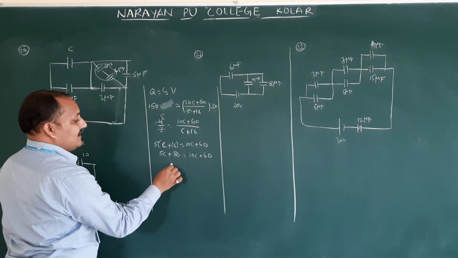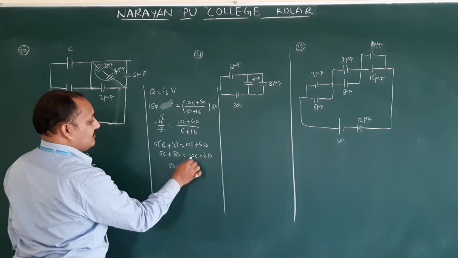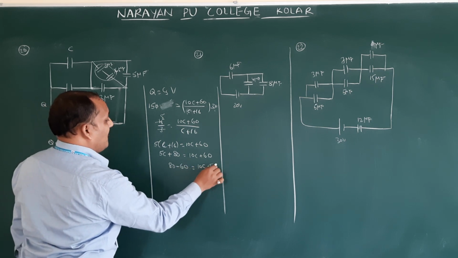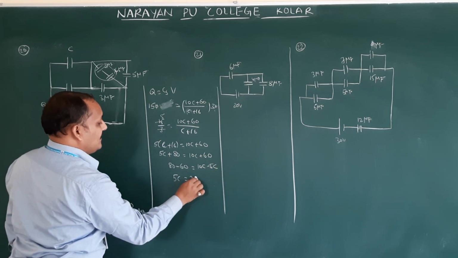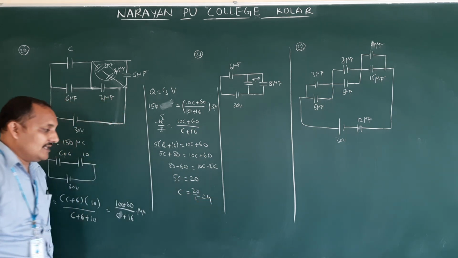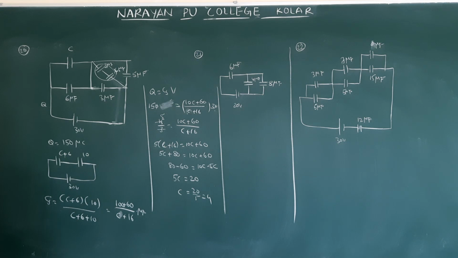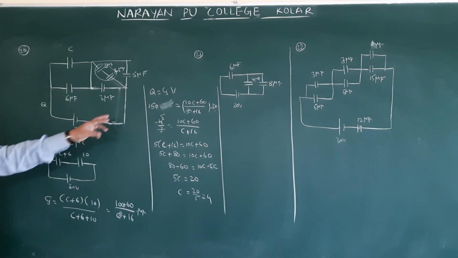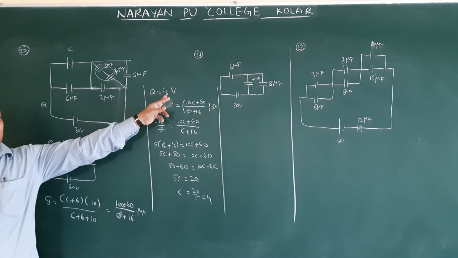So bring this to this side. 80 minus 60, 10C minus 5C. Therefore 5C is equal to 20, and C is equal to 4. That is 4 microfarad. Which is the answer? The first option is correct. Here we were just finding the resultant capacity. After that, the resultant charge Q is equal to CSV formula.